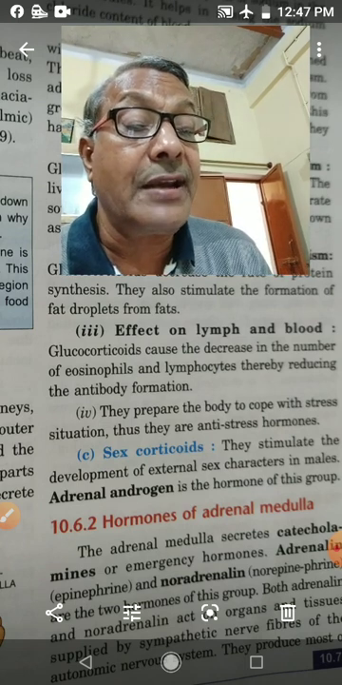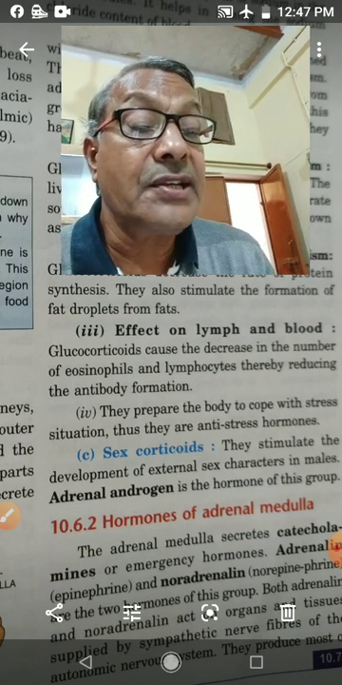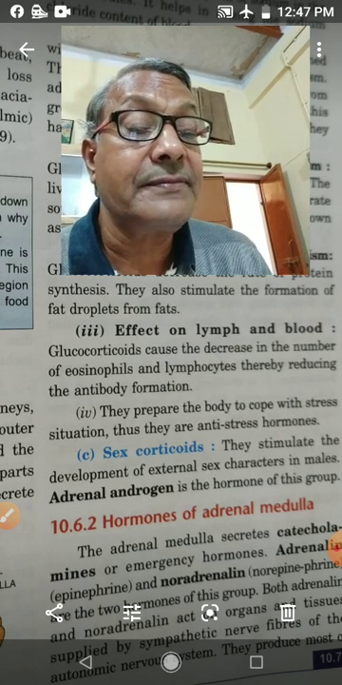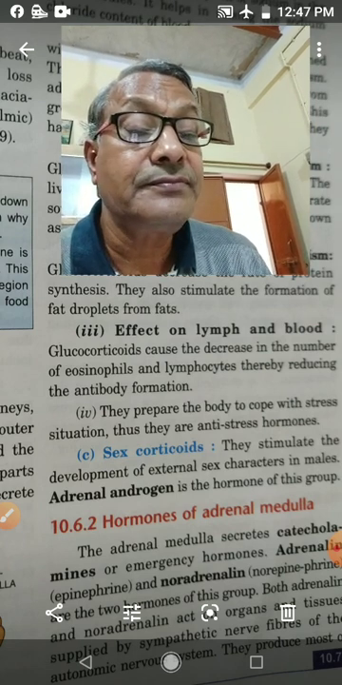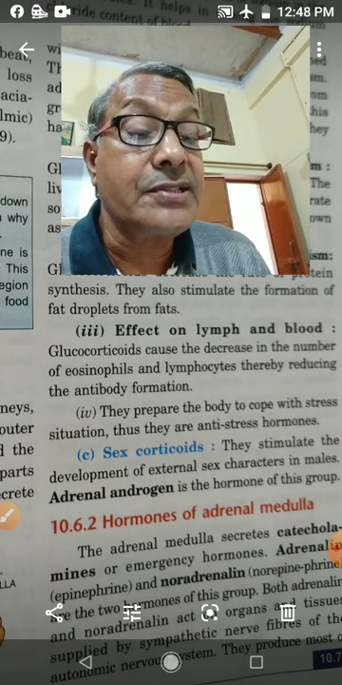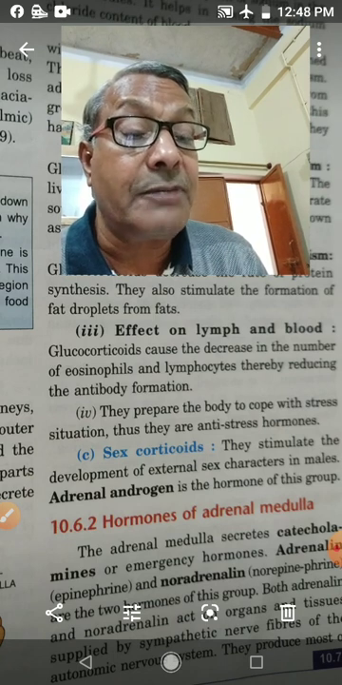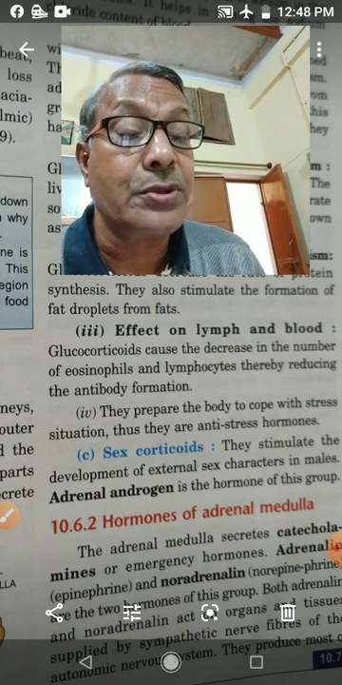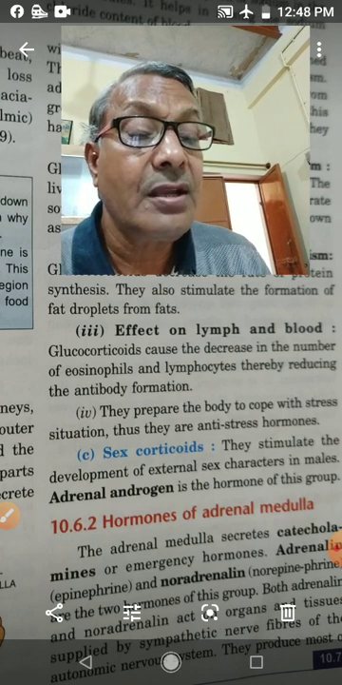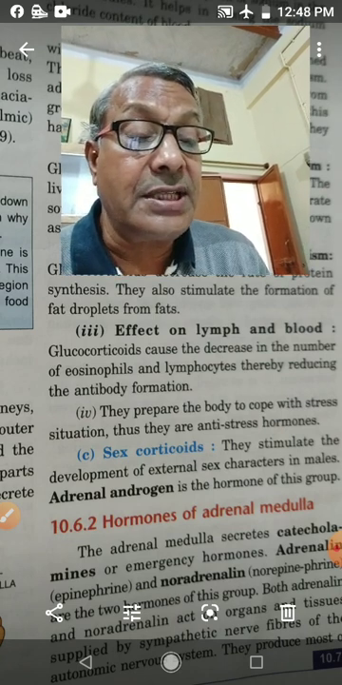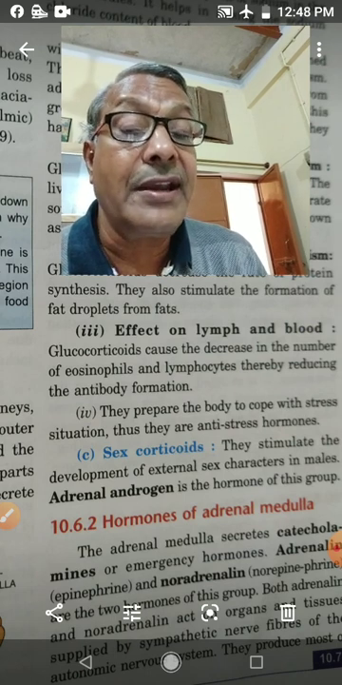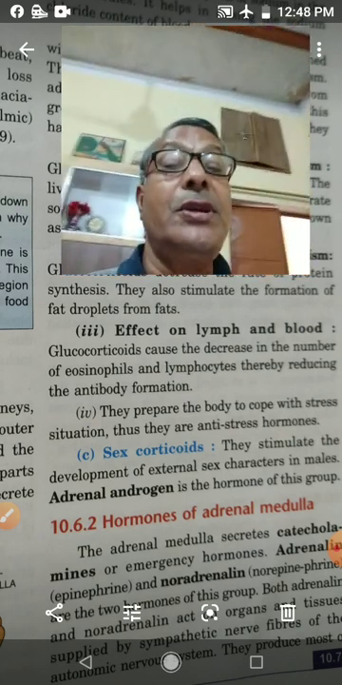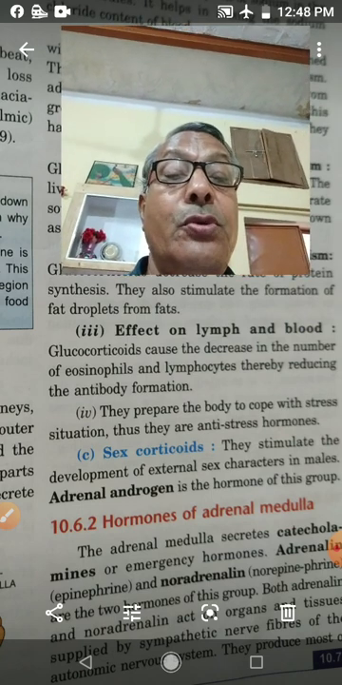Functions of adrenaline hormone: increase heartbeat, increase the blood pressure, increase the blood supply to the muscles of the body, and increase the level of glucose in the blood by converting glycogen into glucose. So these are the functions of adrenaline hormone.